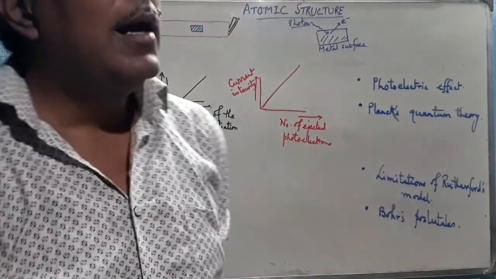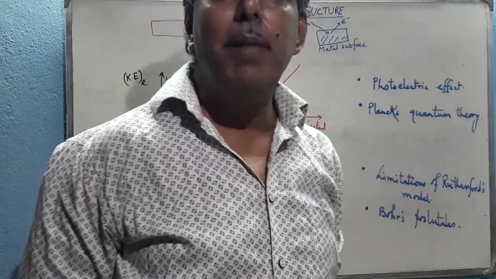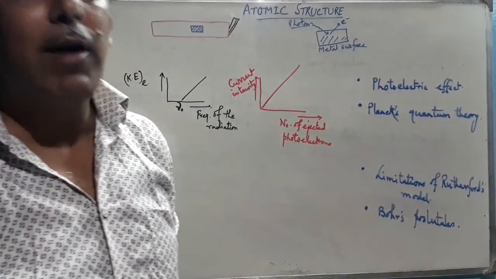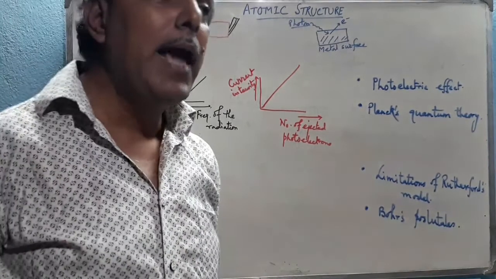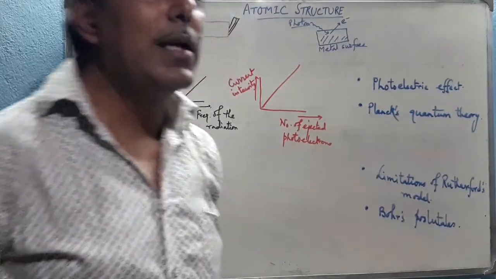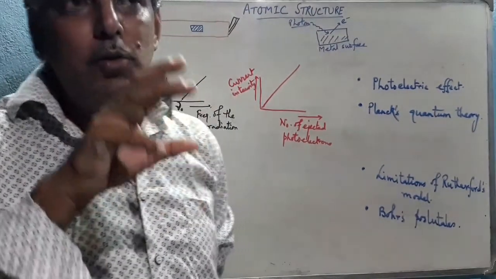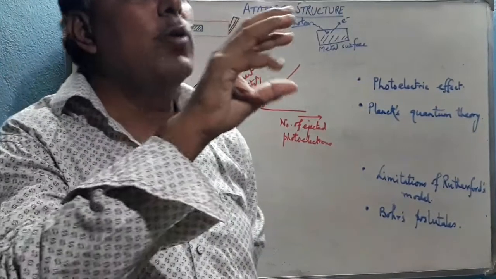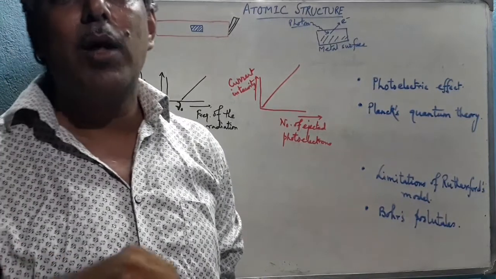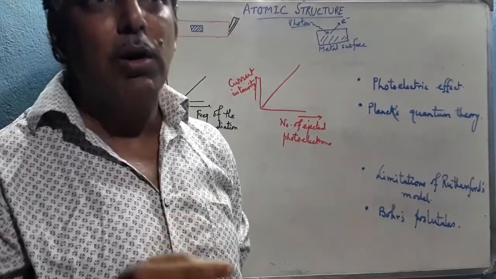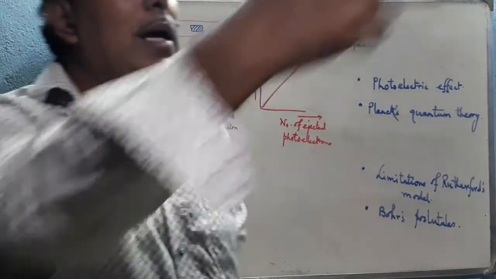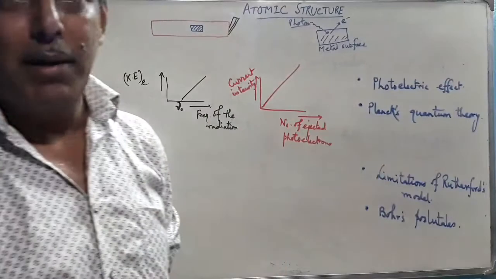Whenever light strikes a metal surface, the loosely bounded electron, that means the valence electron of that metal, can be removed from the metal surface. If a receiver is applied inside the system to catch this electron, then it generates electricity, which is known as photoelectricity, and that electron is called the photoelectron, which is ejected from the metal surface whenever the photon strikes the metal surface.